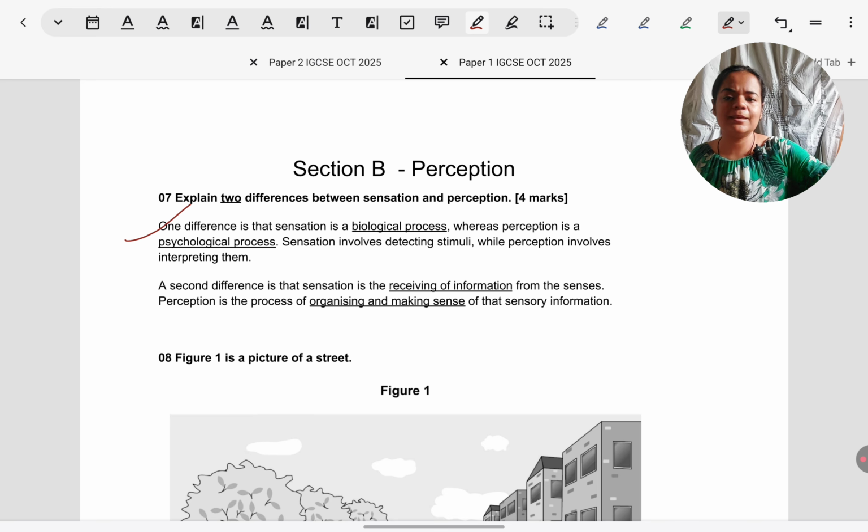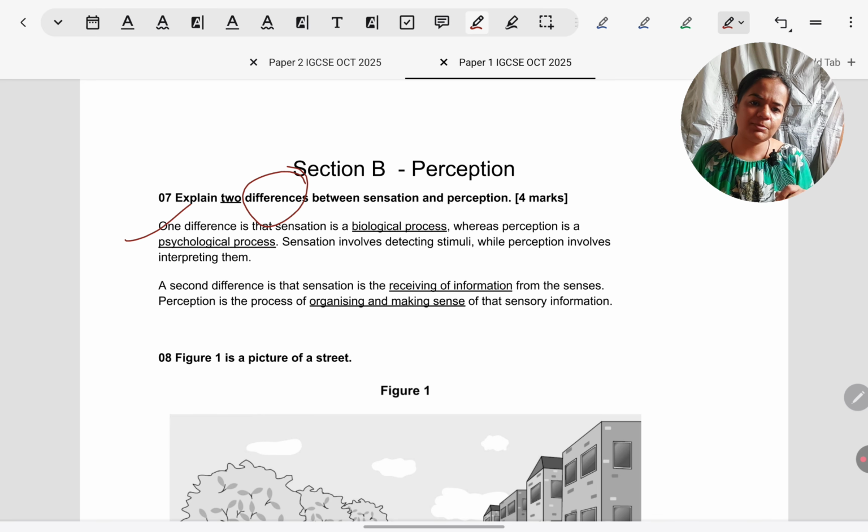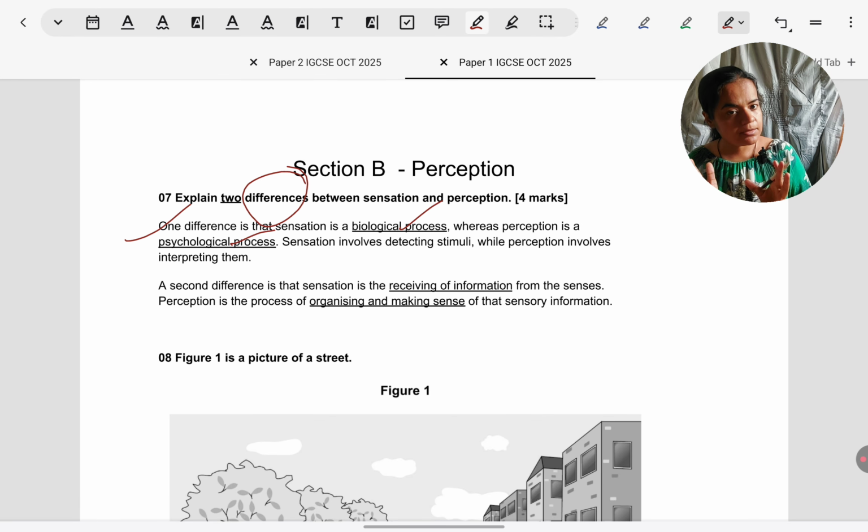The only suggestion I can give whenever you have a contrast or difference type of question, make sure to cover both the concepts that are being compared. Many students have a very bad habit of taking only one concept and not completing it by contrasting it against the other. For example, they'll say sensation is a biological process. What is perception? That they will not say. You have to say what is perception also. Perception is a psychological process. Or they'll say sensation is a biological process, perception is not. Okay, it's not a biological process, but what is it? Psychological process. You have to mention that.